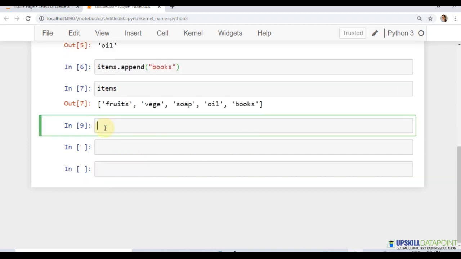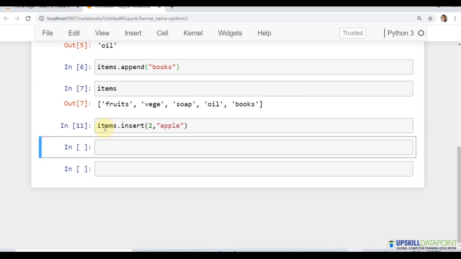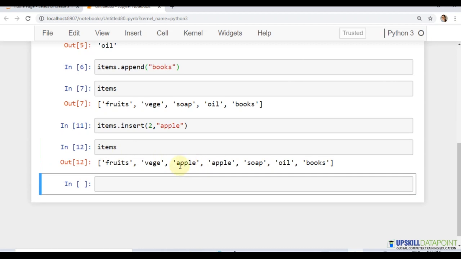If I want to insert a value at a particular position in my list, I can give here items dot insert. Say at the 2nd position, I want to insert the value apple. So now if I check the list, here this is 0, 1 and 2. It basically gets inserted after vegetables. So we can see it here.